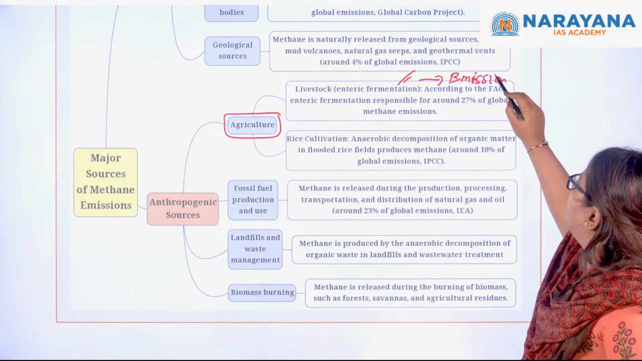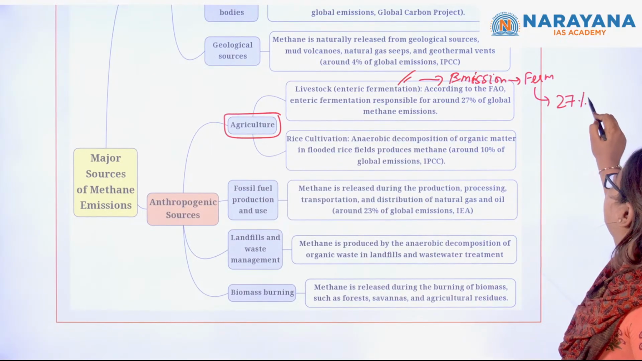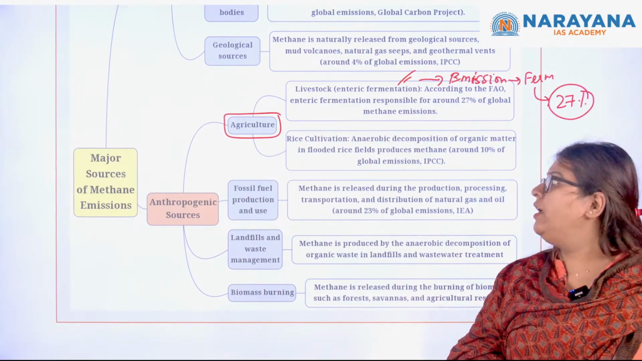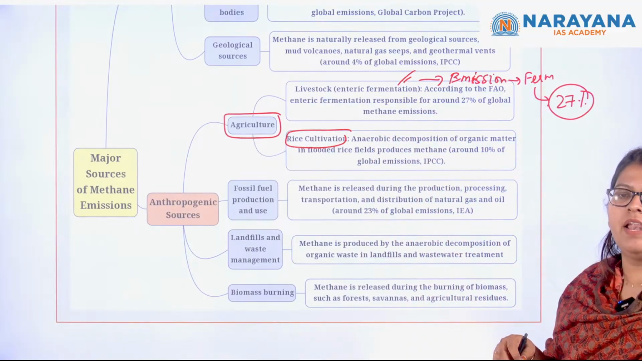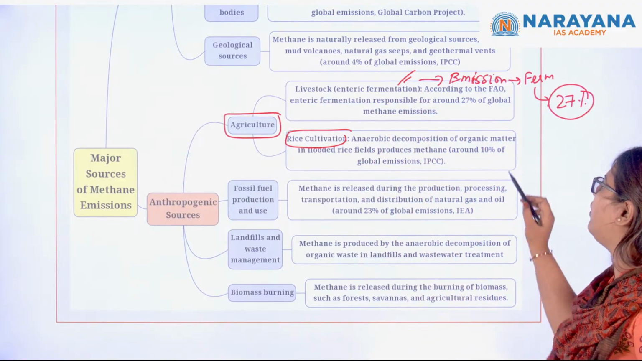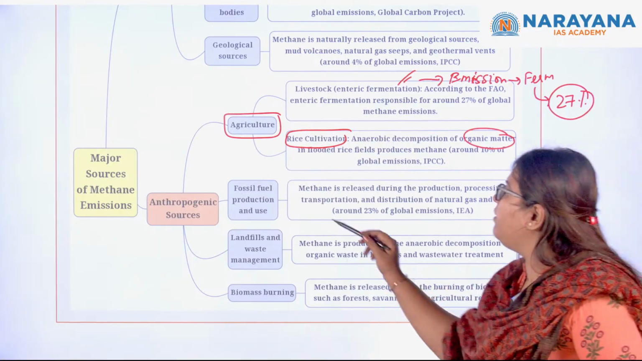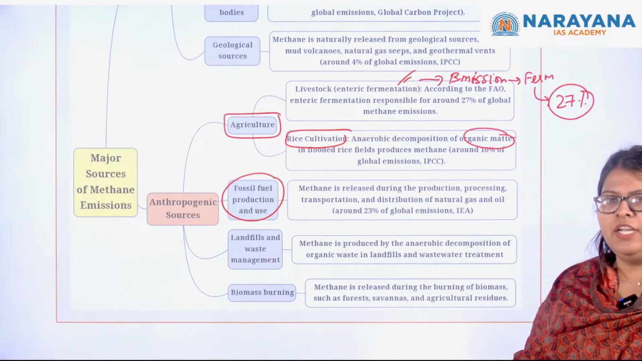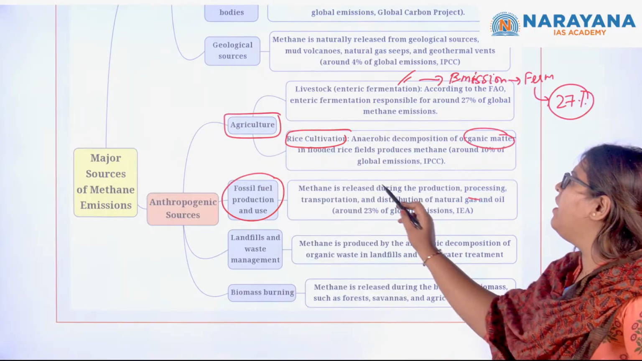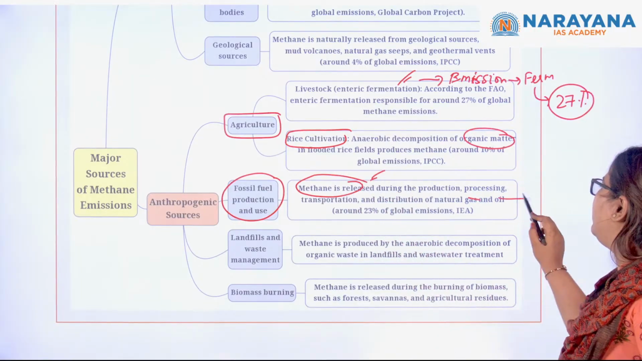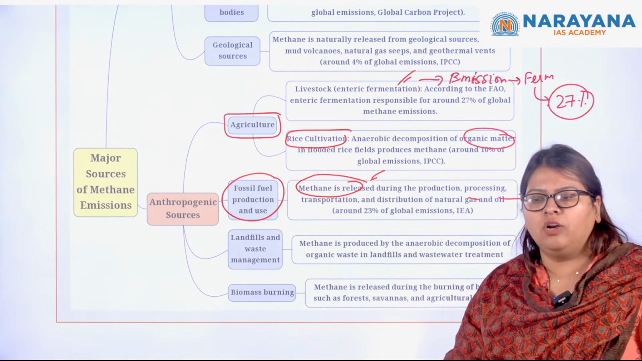The process of fermentation results in 27% of the emissions. Okay, and also the rice cultivation, we already saw that, right? The paddy, and in the anaerobic conditions, what happens? The decomposition of the organic matter produces methane. Next one, fossil fuel production. Definitely, during the production of fossil fuels, the transportation, distribution, etc., methane is actually released, which accounts for around 23% of the global emissions.